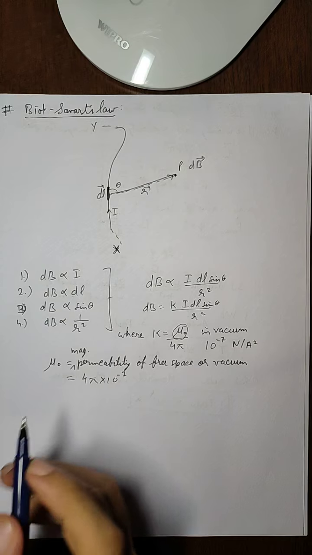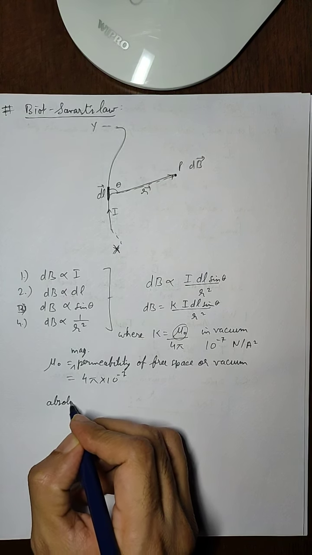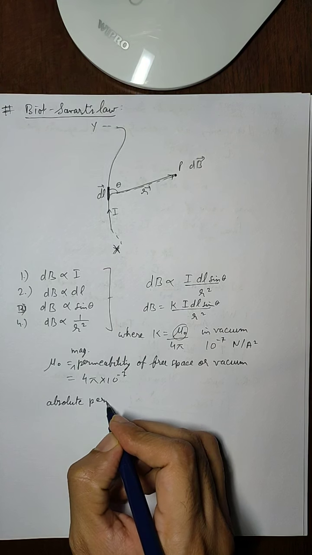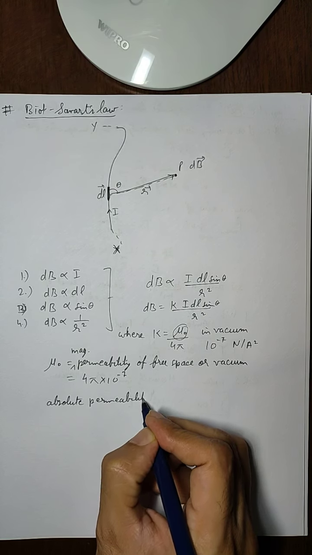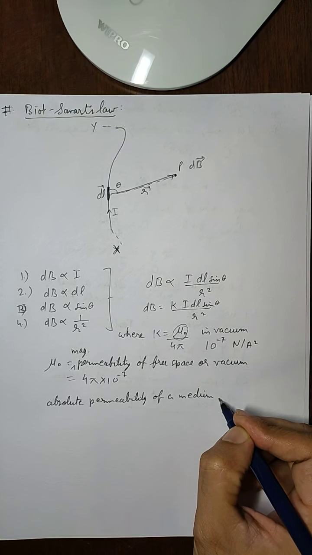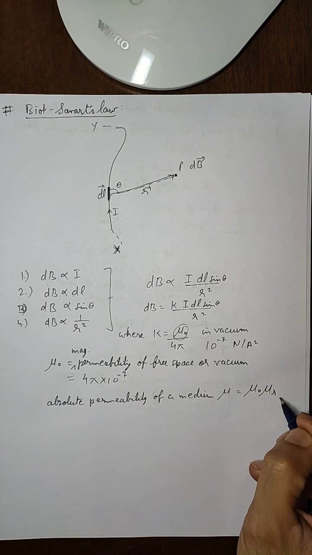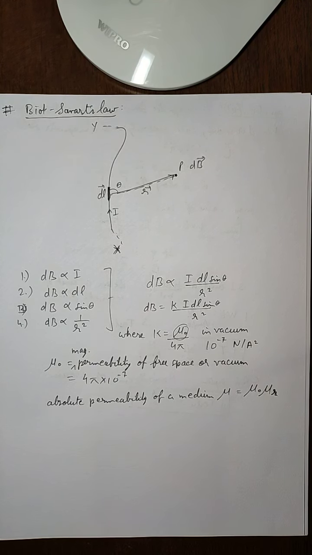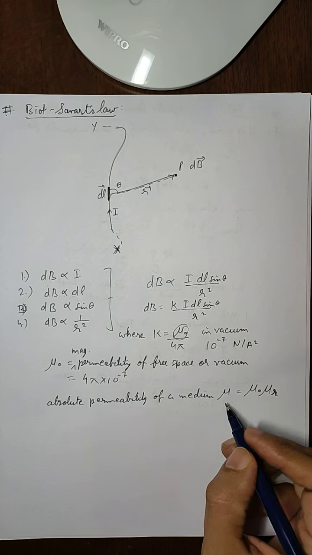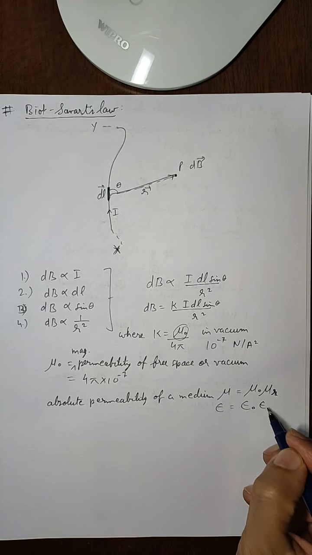If there is another medium, then the absolute permeability of a medium is given by the relation mu equals mu naught mu r, where mu r is the relative permeability. We have done a similar expression in the case of permittivity in the chapter of electrostatics, where absolute permittivity was given as epsilon naught into epsilon r.